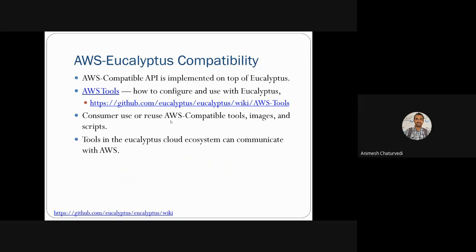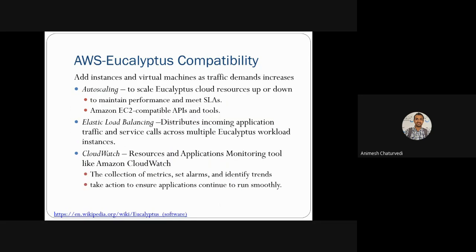So these are the features of the API that make compatibility between AWS and Eucalyptus. We'll see how this compatibility actually works and what these APIs are.